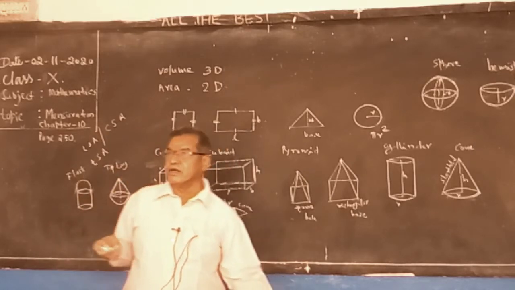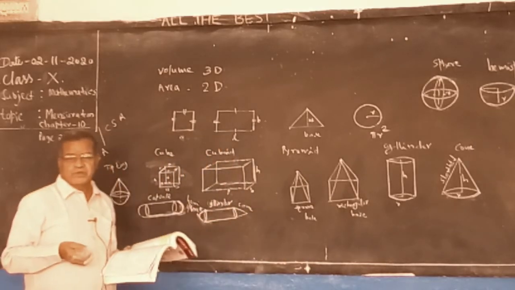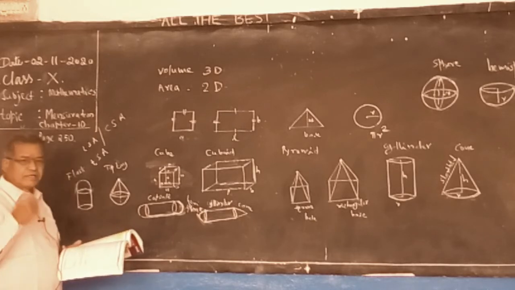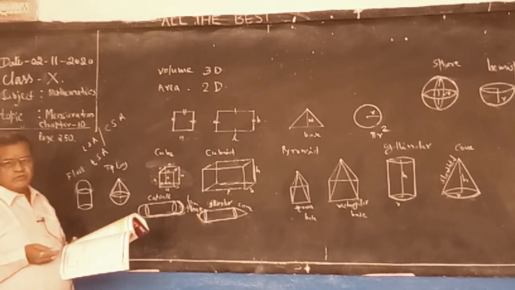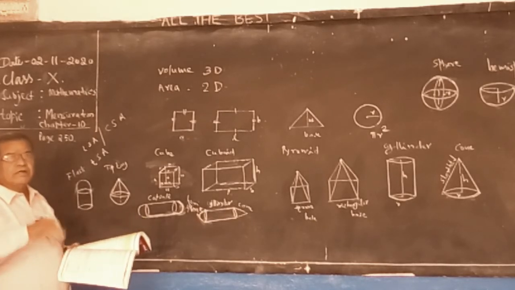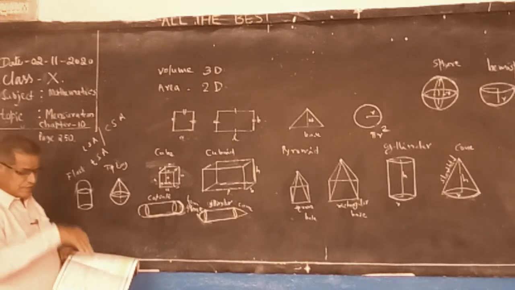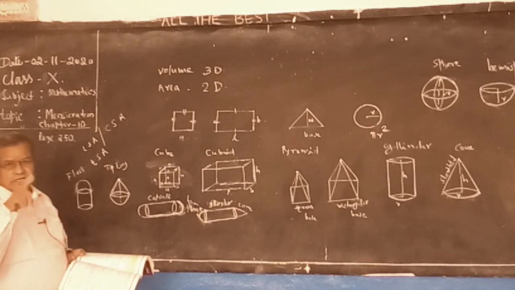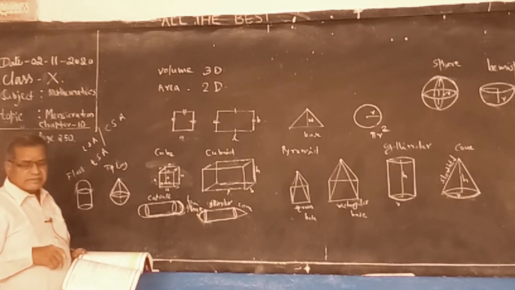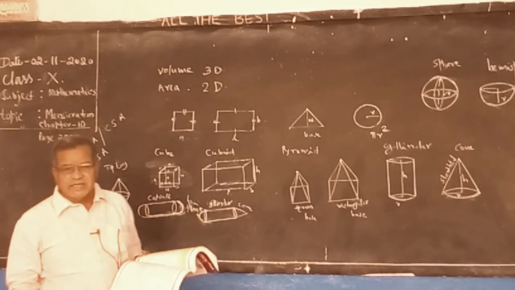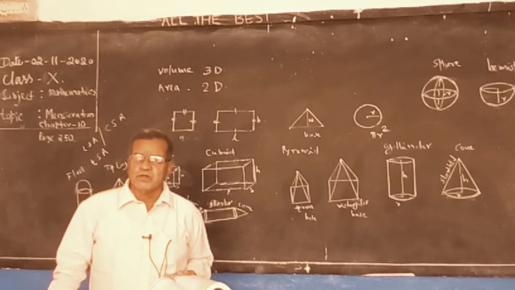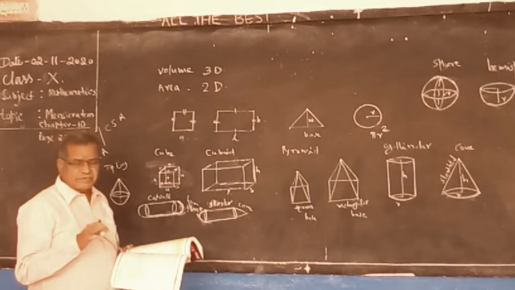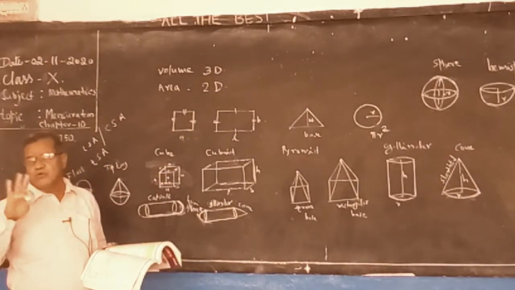Lateral surface area means the area of the 4 walls. Total surface area is 4 walls, base, and roof. There are 6 faces, and 6 faces come under total surface area. The 4 walls area means lateral surface area only.